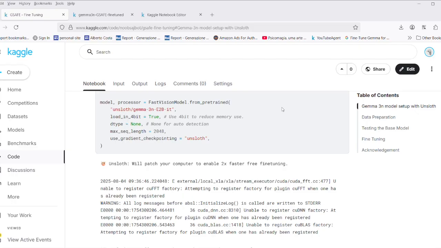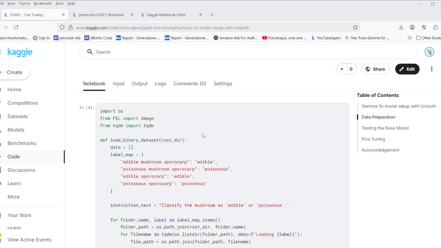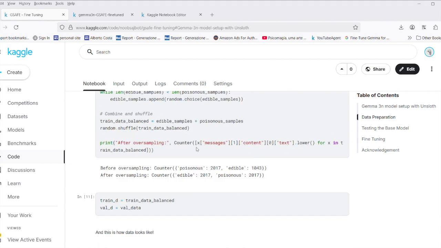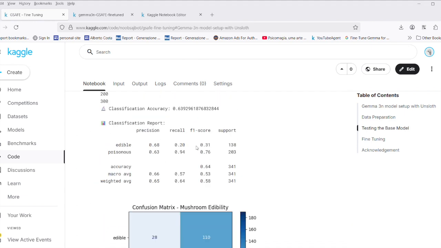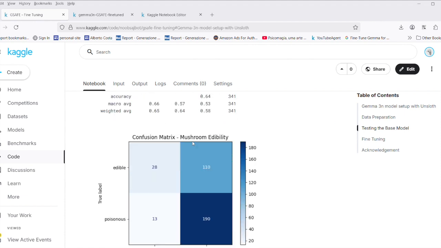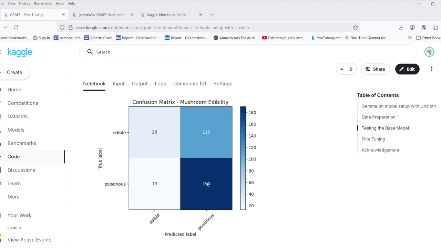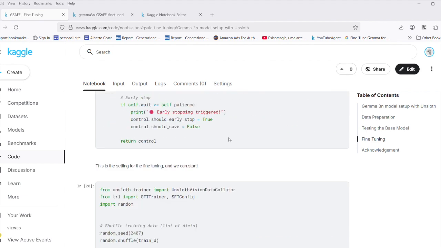Real quickly, I want to show you the main files of the project GSAFE. This is the fine-tuning, so we skip through this. There is the data preparation, some training, validation, balancing of the data. And then the main point is the basic model here, as you can see, can recognize quite well the poisonous mushrooms, but also misclassified a lot of edible mushrooms. So we did the fine-tuning.